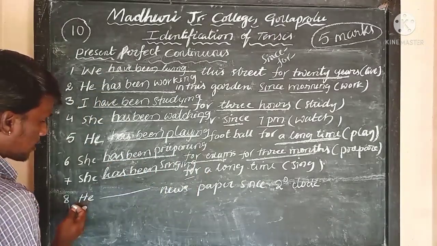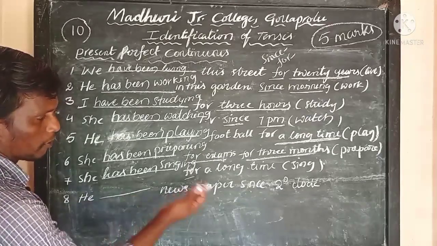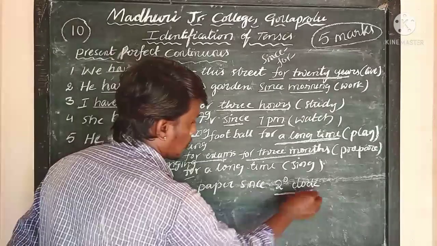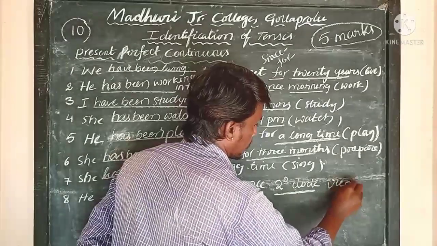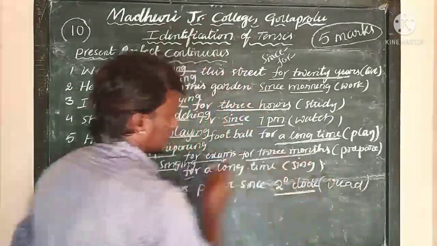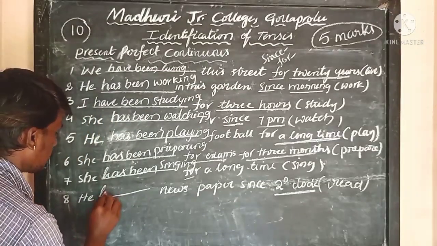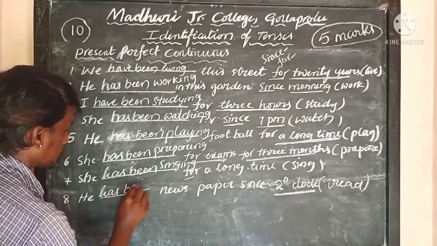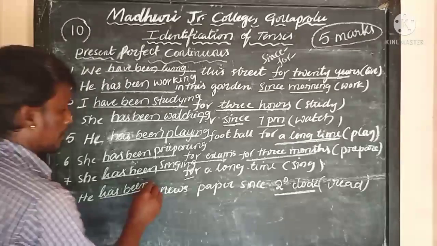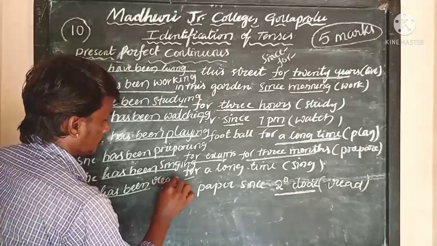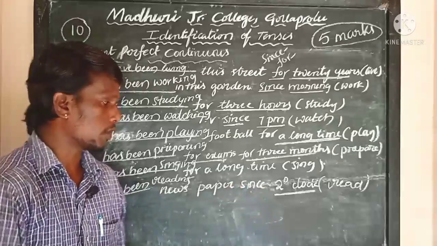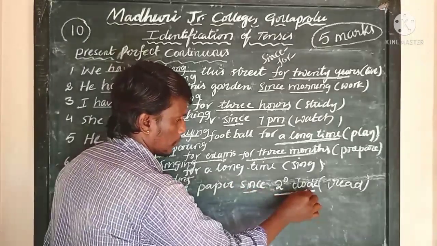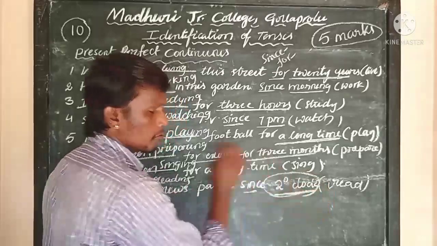And now coming to the last one, "he dash newspaper since 2 o'clock." Since 2 o'clock is a point of time, so we can write the verb here, read. So we can write, he has been, what is the verb here? Reading. He has been reading newspaper since 2 o'clock. Since indicates a point of time. Here the point of time is 2 o'clock.